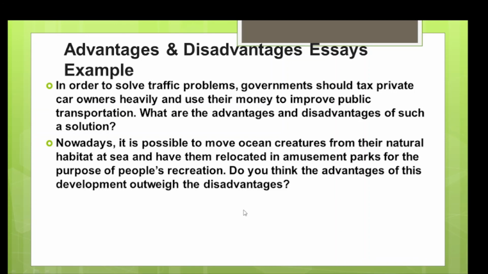These are the examples. In order to solve the traffic problem, governments have taxed private car owners heavily and use their money to improve public transportation. What are the advantages and disadvantages of such a solution?